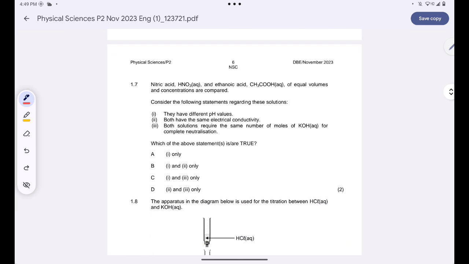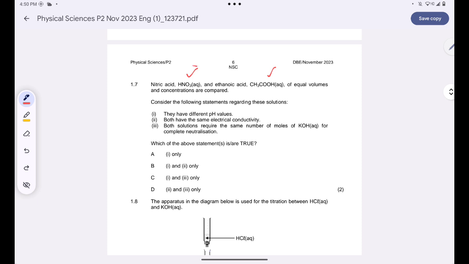Okay, and then now we are told that nitric acid and ethanoic acid of equal volumes and concentrations are compared. Since these two have equal volumes and concentrations, that means they have the same number of moles. Consider the following statements regarding these solutions. Number one, they have different pH values. Yes, that's true, because we have a strong acid and a weak acid.